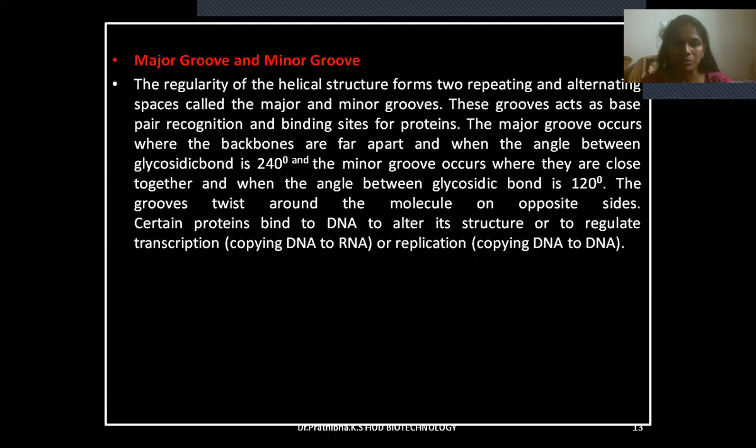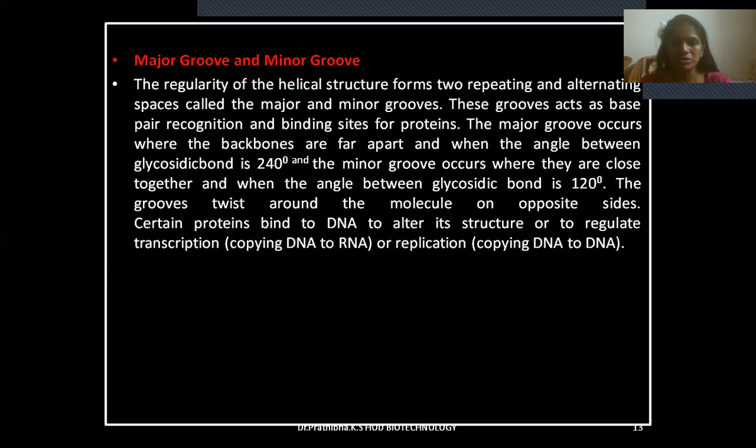Major groove and minor groove. The regularity of the helical structure forms two repeating and alternating spaces called the major and minor grooves. These grooves act as base pair recognition and binding sites for proteins. The major groove occurs where the backbones are far apart and when the angle between the glycosidic bonds is 240 degrees, and the minor groove occurs where they are close together and when the angle between glycosidic bonds is 120 degrees. The grooves twist around the molecule on opposite sides.